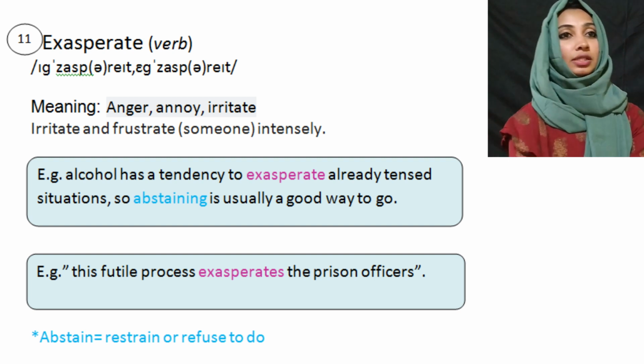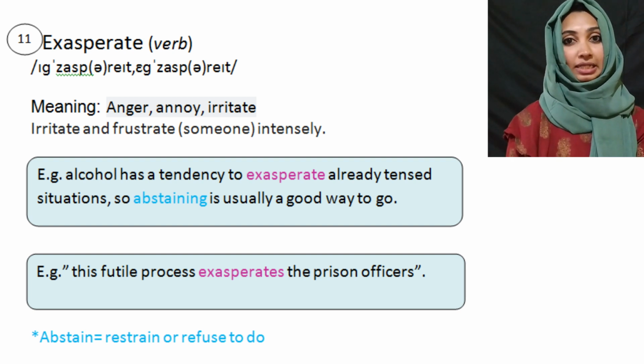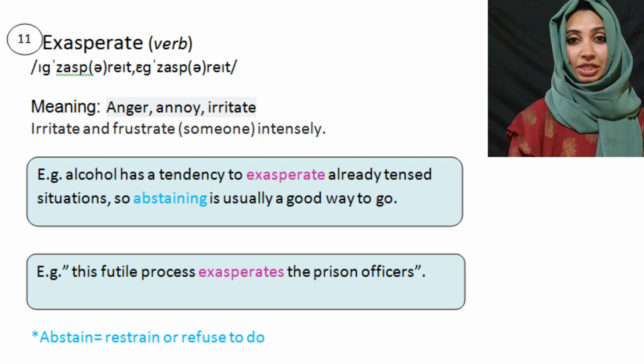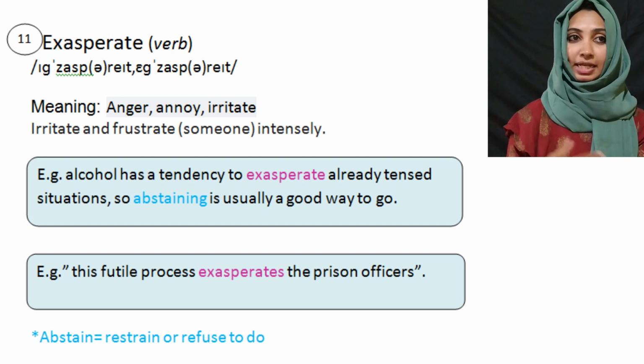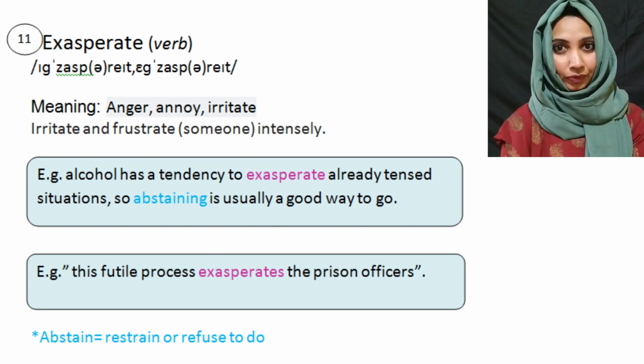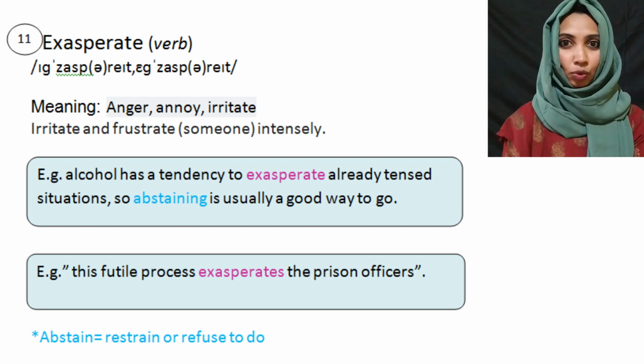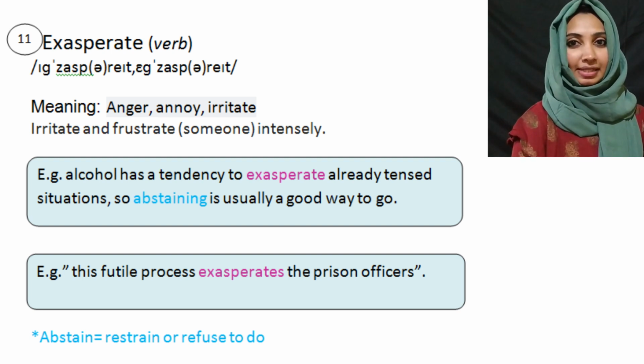Okay, so alcohol has a tendency to exasperate, right? So it has a tendency to irritate or annoy already tense situations, which means that it irritates or frustrates someone intensely, right? Deeply or intensely, it irritates someone. That emotion is known as exasperate.